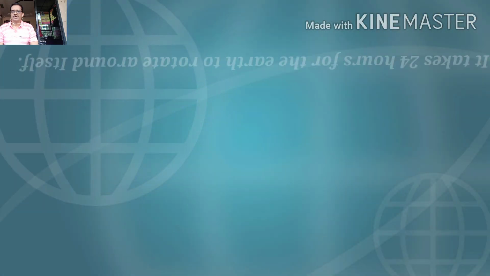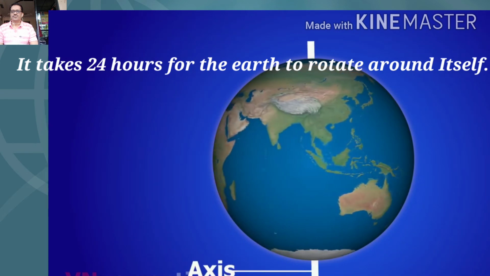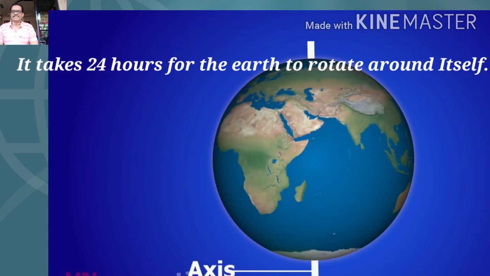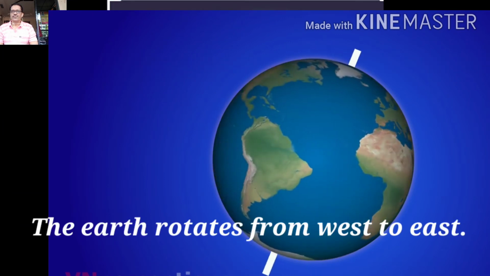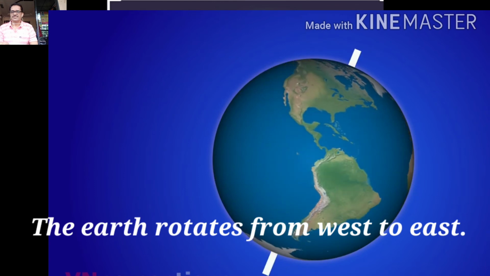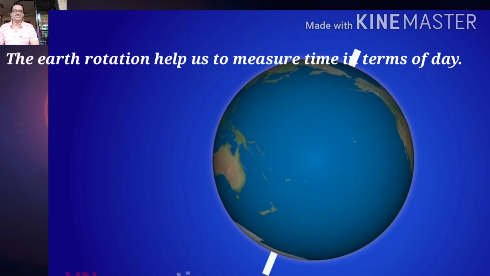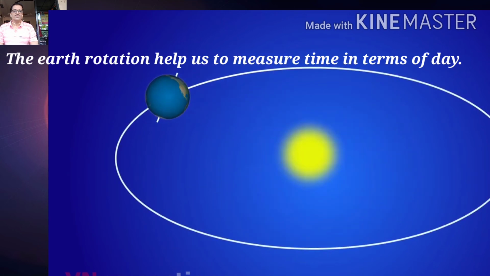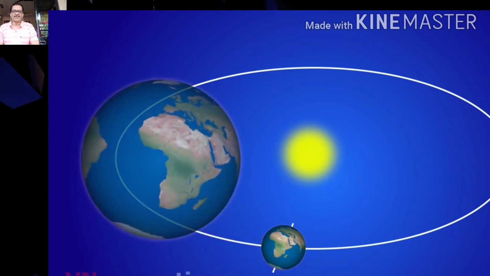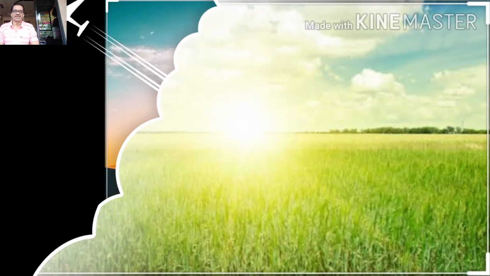It takes 24 hours for the Earth to rotate around itself. The Earth rotates from west to east. The Earth's rotation helps us to measure time in terms of day. Now the phases of the day.